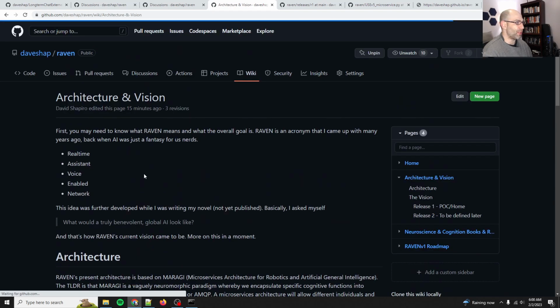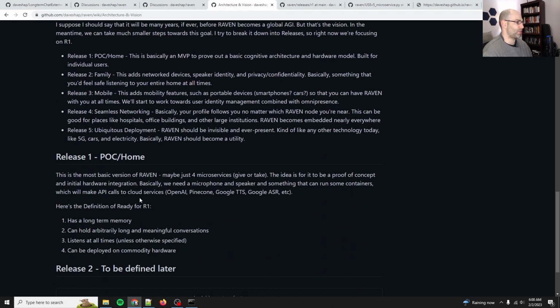And then also, I think here I have the definition of ready. So the definition of ready for version 1 or release 1 of Raven is: 1, has a long-term memory; 2, can hold arbitrarily long and meaningful conversations; 3, listens at all times unless otherwise specified. So like we want a voice command like Raven stop listening or something like that. And 4, can be deployed on commodity hardware.